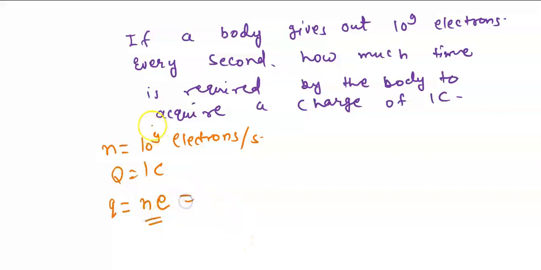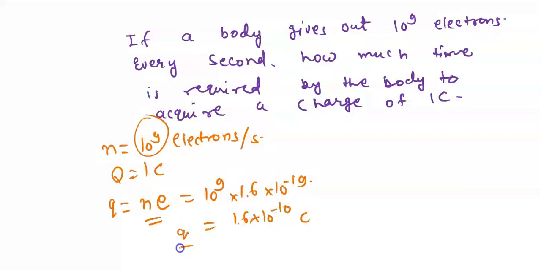And what is n? n is 10 to the power 9. So this gives you 10 to the power 9 into 1.6 into 10 to the power minus 19. So this makes it 1.6 into 10 to the power minus 10 coulomb. So this is the charge acquired by the body in 1 second. Correct? In 1 second, the body is acquiring this charge.